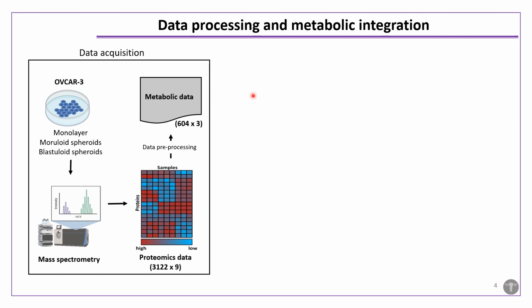Then high throughput proteomics was performed in the study to acquire the protein expression data. The protein expression data thus acquired contains the expression of around 3100 proteins across 9 samples, which are 3 biological replicates of each morphological stage. Then this proteomics data was put through a few steps of data preprocessing to account for missing data and variability. The proteomic data in all the replicates of each stage was merged by their mean, and the enzymatic proteins catalyzing the reactions in Recon 3D were filtered out.